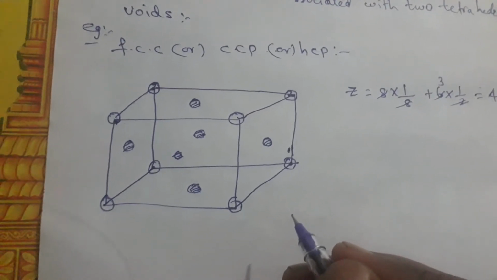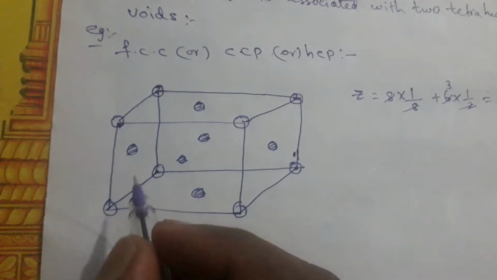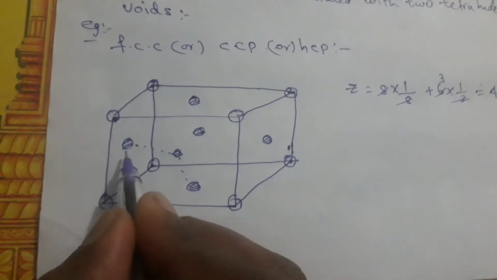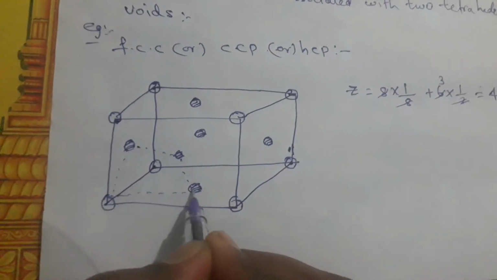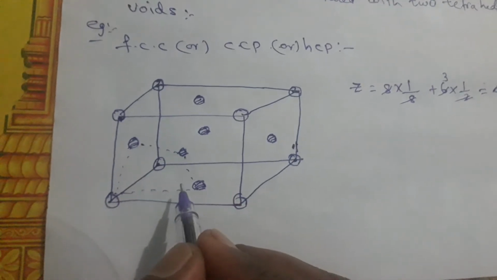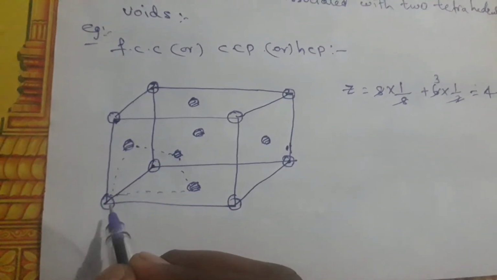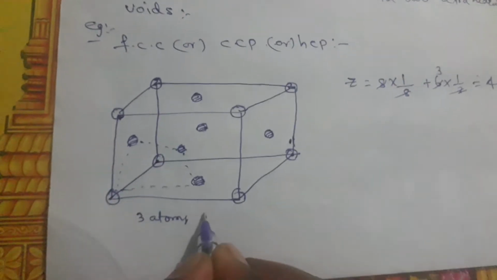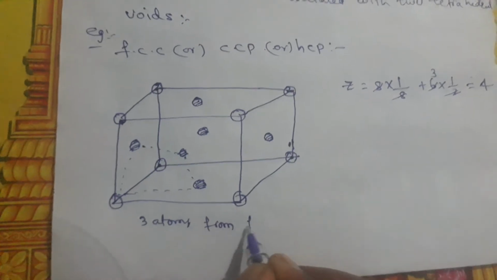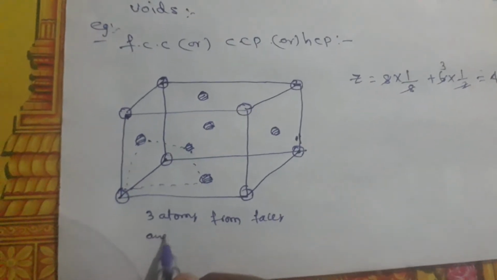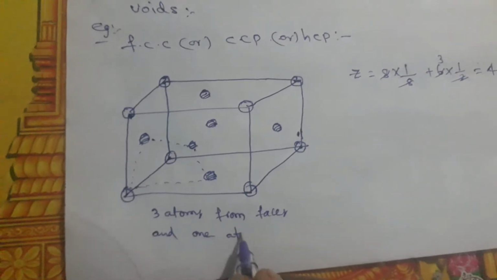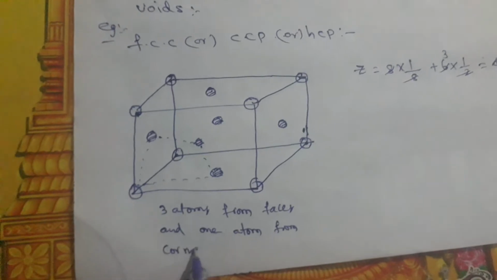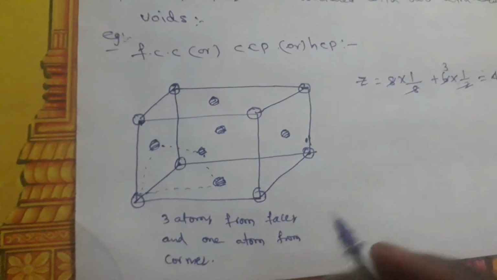So there are 4 atoms you can take: 3 atoms from the faces and 1 atom from a corner.